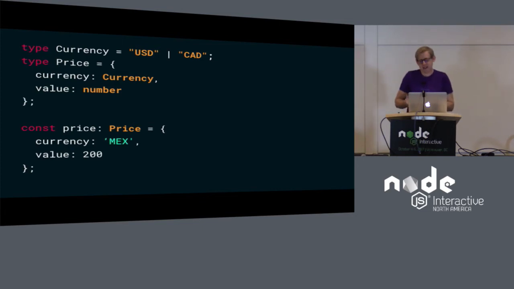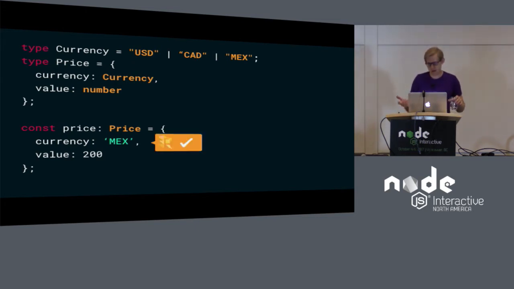So if we try to assign something that doesn't match that type, here for currency, we've decided that we're going to go with pesos. Flow is going to catch that, and it's going to say that, no, this actually isn't a valid type. So if we add a new option to the enumerator, and we now say we support pesos, then the type checker says, OK, that's all good.